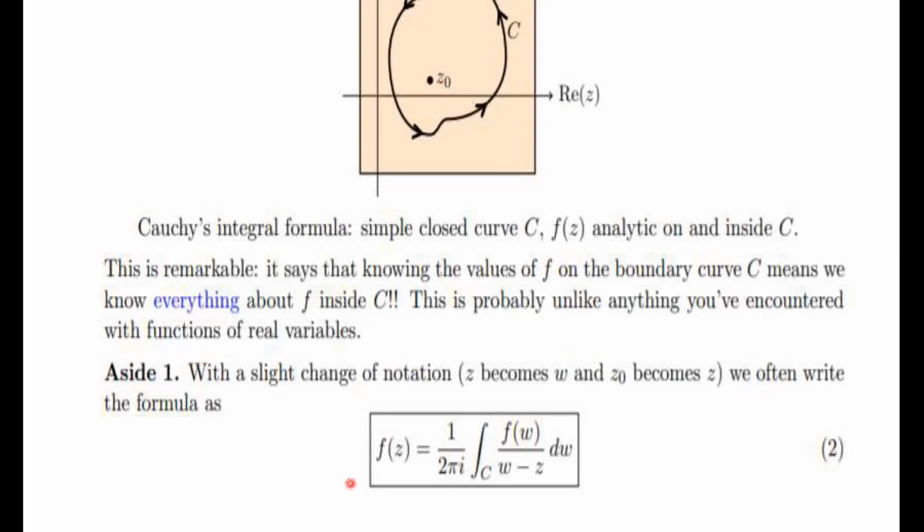Okay, so with a slight change of notation, you can write z as w. We often write the formula this way also. f of z equal to, so z is any given point inside the curve here, which is denoted here by z naught. Simply we write it as z, and this z can be written as w. So with this simple change, this formula gives all the information of the function inside the region also.